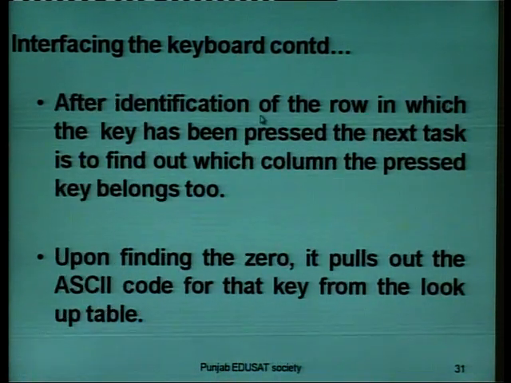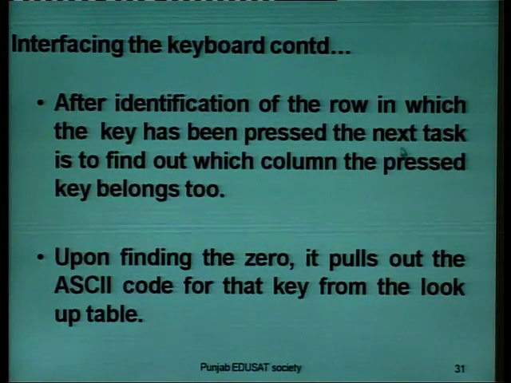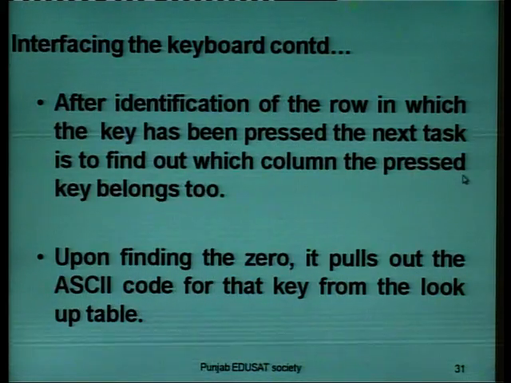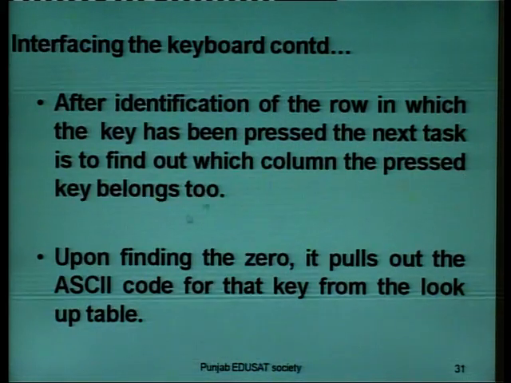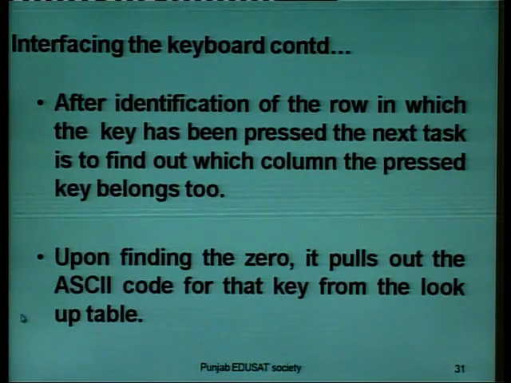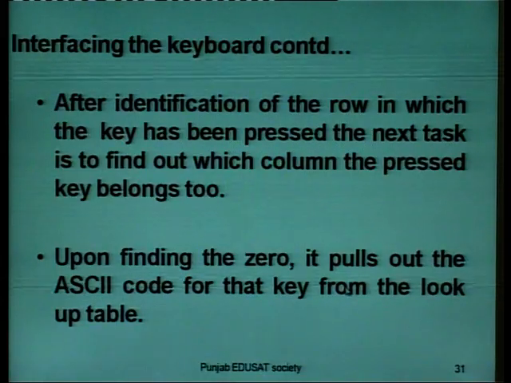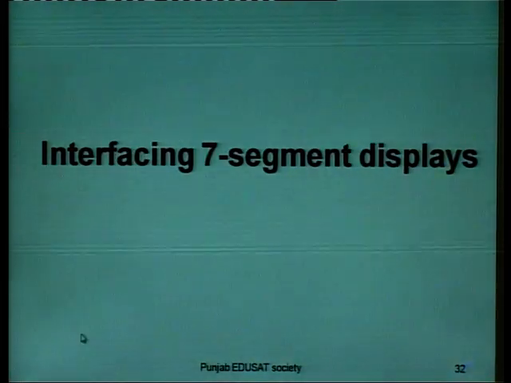After identification of the row in which the key has been pressed, the next task is to find out which column the pressed key belongs to. Upon finding the 0, it pulls out the American Standard Code for Information Interchange code for that key from the lookup table.